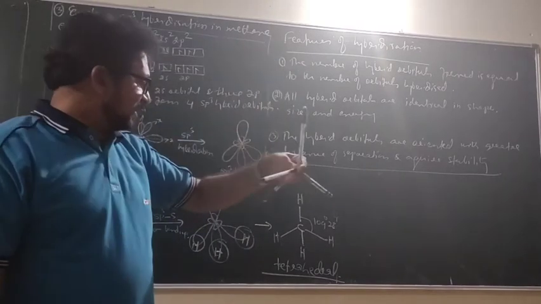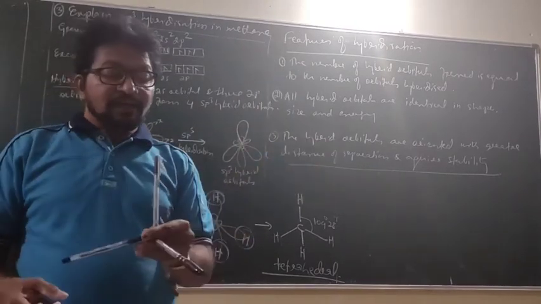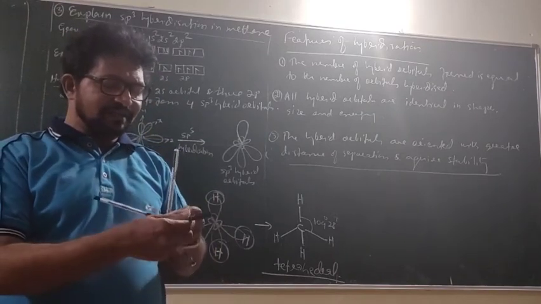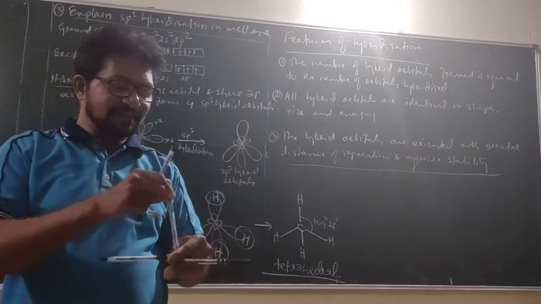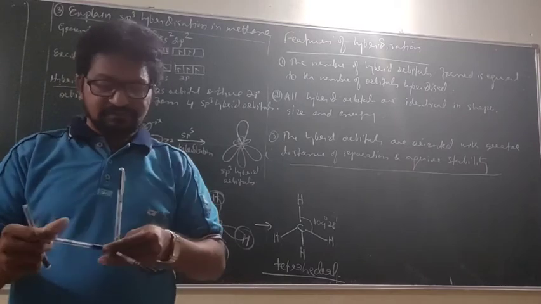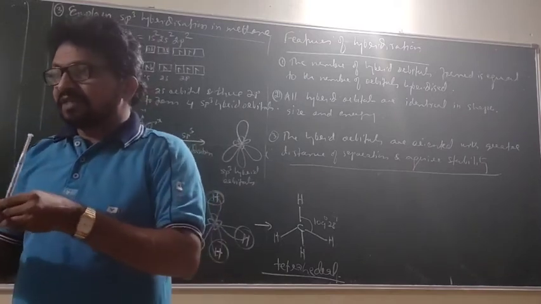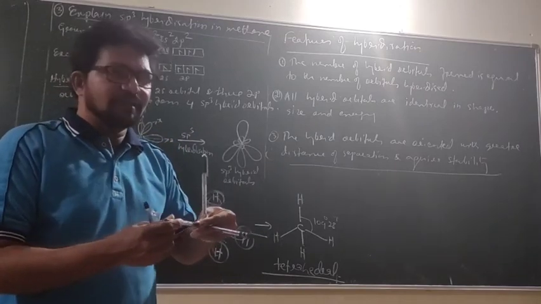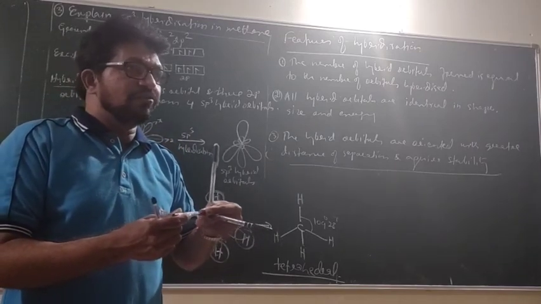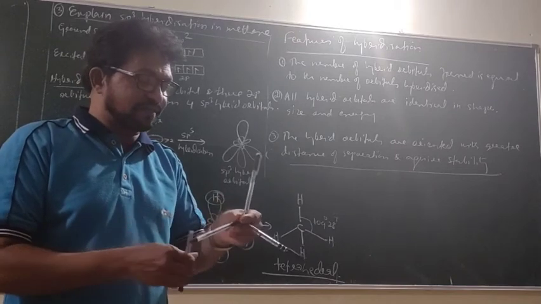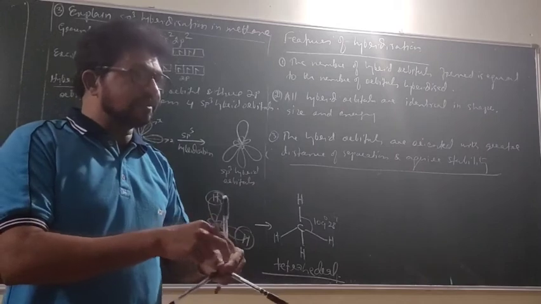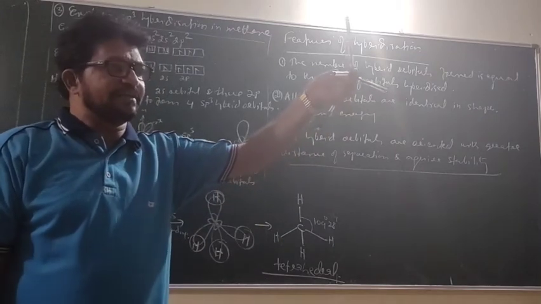So this is how hybridization of methane is explained. Before hybridization, what was the bond angle? This is the C, 3 orbitals, 90 degree. This is unstable. And the other orbital was a spherically symmetrical orbital. That is not stable. Now during the process of hybridization, what has happened? After mixing, all the 4 are identical.